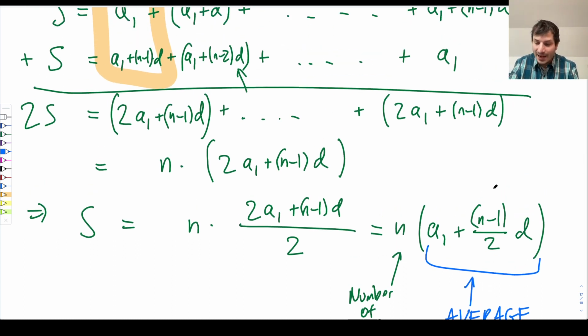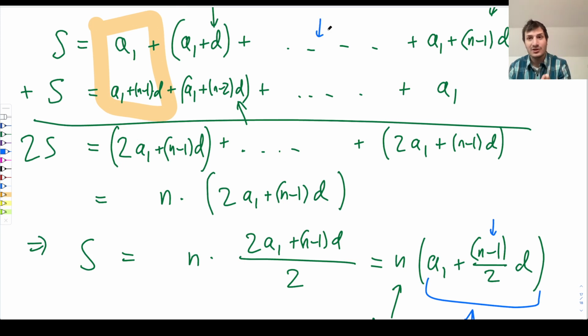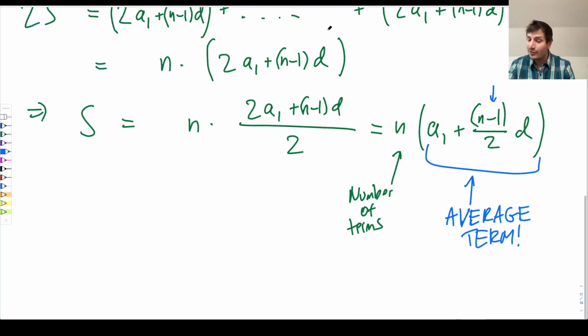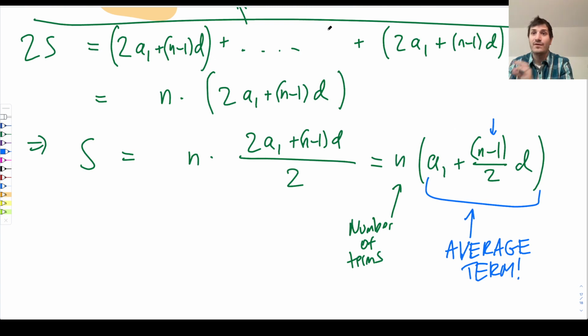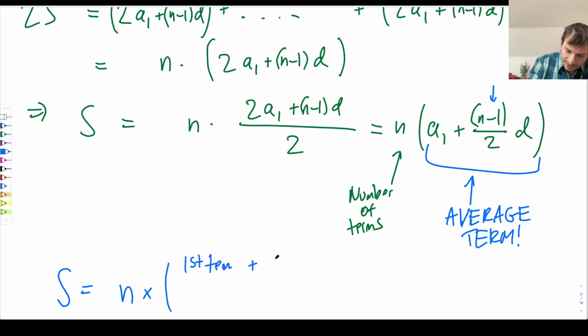So if you add n minus 1 divided by 2 copies of D, that is exactly the midpoint, the middle term, the average term. Another way you could write it is it's the average of the first and the last term. Let me write that down.